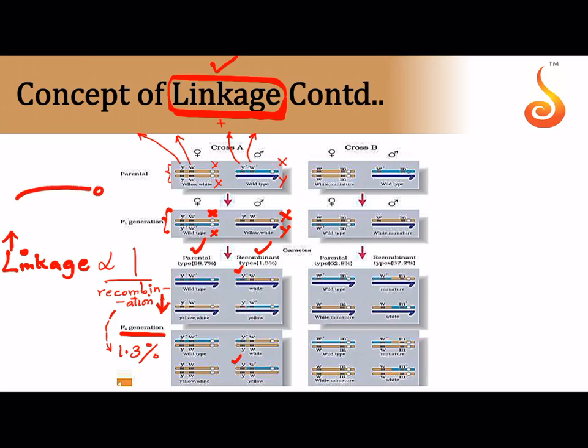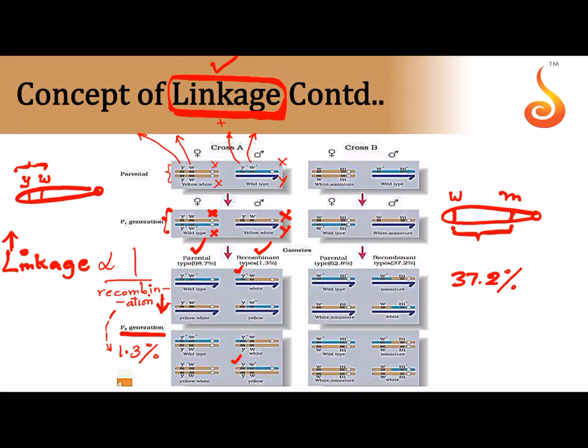That's why if you see the picture, they have shown the Y and the W genes present very, very close to each other. In the second experiment, if you see, the recombination frequency has increased to 37.2%. That is because if you see the chromosome, the genes considered here are the white eye as well as the miniature wing. You can see how the genes are present very, very far away from each other. If the genes are far away from each other, we say that the linkage is loose and we get a very high recombination frequency. If the genes are present very, very close to each other, we say that the linkage is tight and we get what?